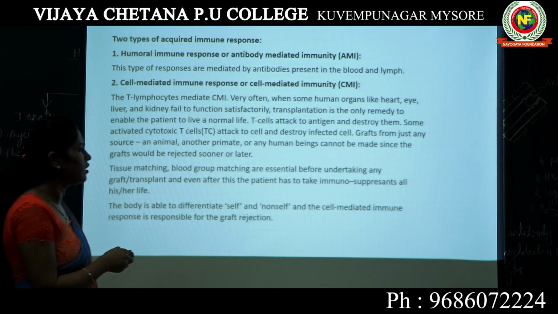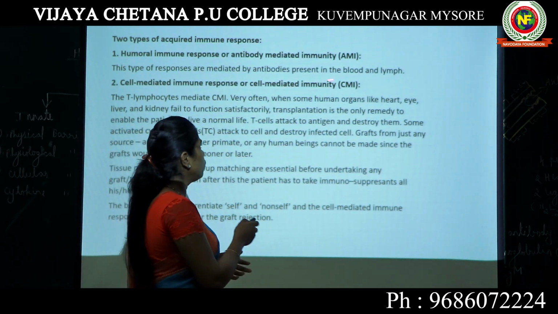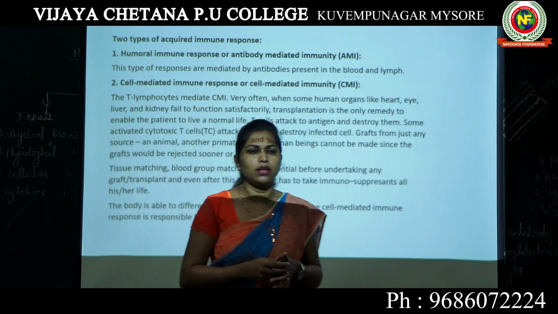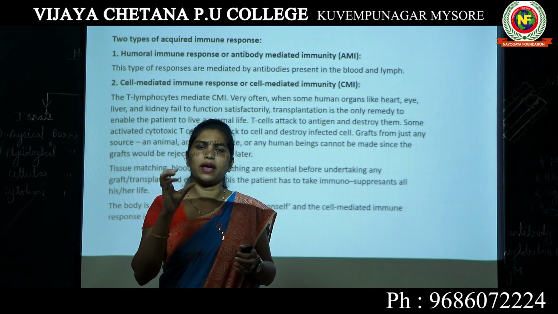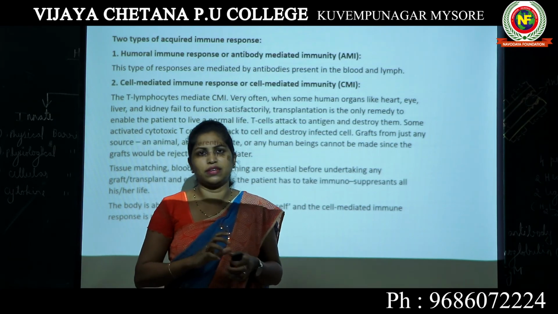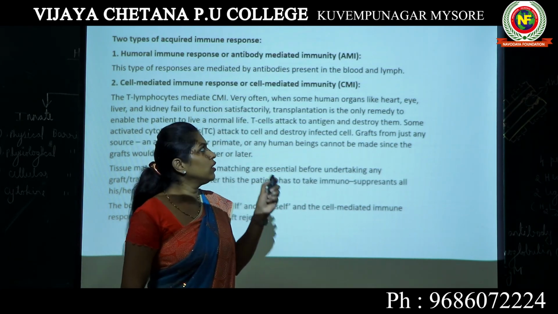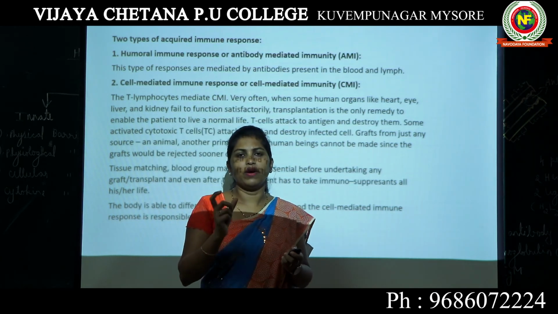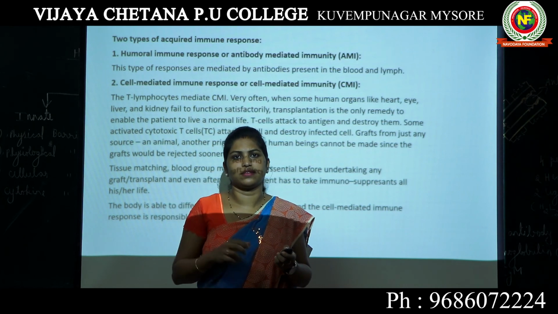What happens is, a pathogen, a virus, has entered your body and has already infected a few cells.